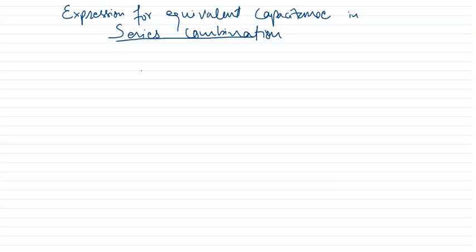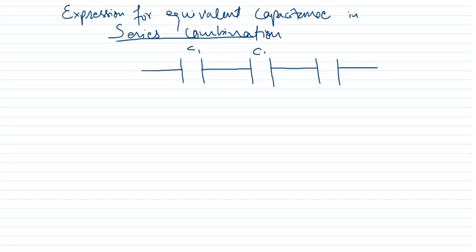In the series combination, this is one capacitor, this is another capacitor, this is the third capacitor. You can connect many capacitors, but for simplicity we will take only three capacitors, C1, C2 and C3.